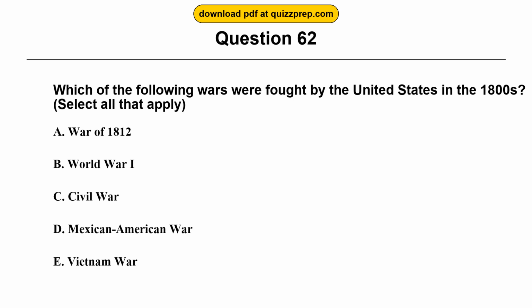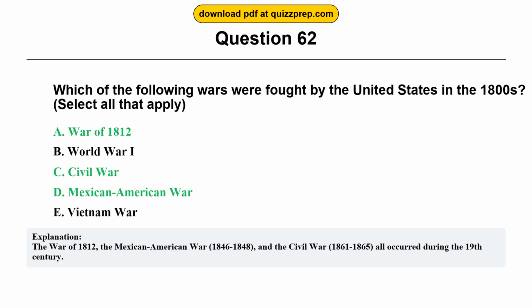Question 62. Which of the following wars were fought by the United States in the 1800s? Option A, War of 1812. Option B, World War I. Option C, Civil War. Option D, Mexican-American War. Option E, Vietnam War. The correct answers are options A, C, and D. War of 1812. Civil War. Mexican-American War.